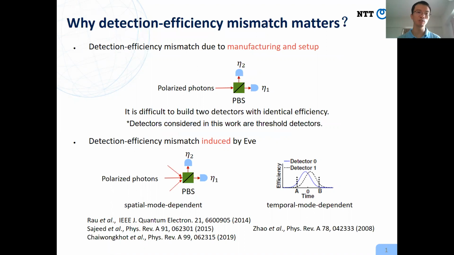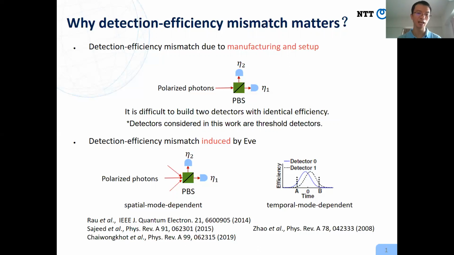First, let me motivate why we study efficiency mismatch. The first reason is that efficiency mismatch always exists in practice. Suppose we would like to measure the polarization state of a single photon. We need two detectors and one polarizing beam splitter. Due to fabrication, it is difficult to make these two detectors have the same efficiency. Also, the coupling efficiencies of these two detectors may depend on the alignment and setup.